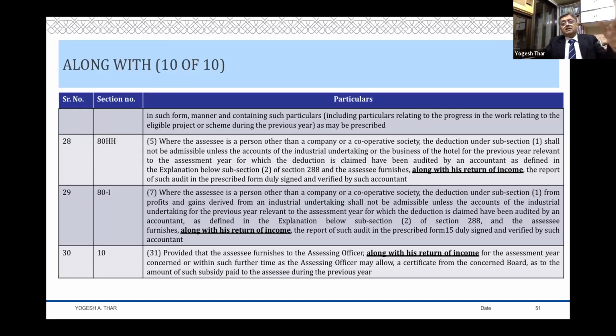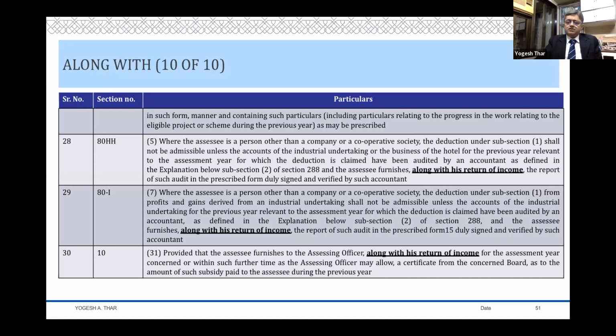Otherwise, you might say that for the purpose of section 80, even if I file a late return, it will be directory and not mandatory. You can't apply G.M. Knitting for section 80, even though it says 139. And just because it is not there in an exemption provision, you cannot give a liberal meaning to section 80 over there. So that could be a consequence, but I guess it's not something which is insurmountable. The Supreme Court has distinguished it, maybe on two grounds.